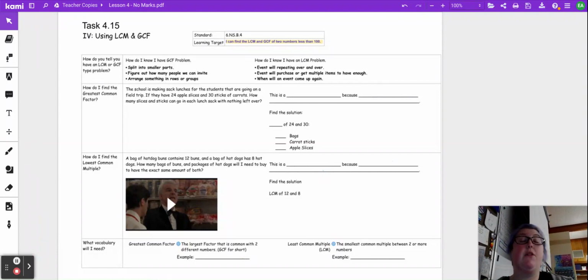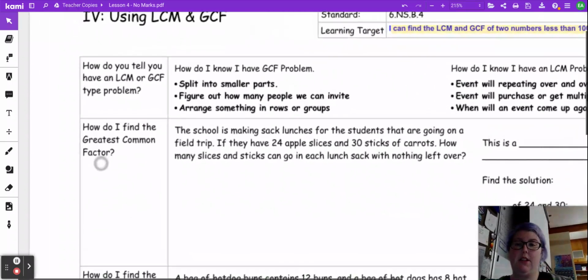Today we're talking about using LCM and GCF, least common multiple, greatest common factor. So let's get into it.